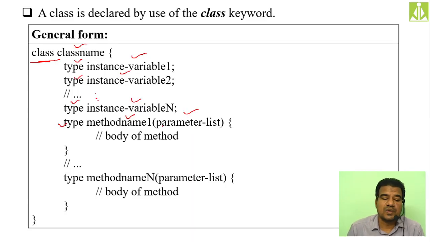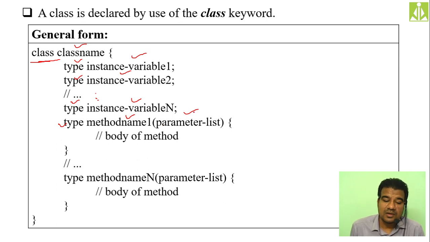So type followed by the method name, parameter list, and inside the class itself we need to put the body of the method. We can't separate the body of the method from the class. There are some other logics that we will discuss slowly as we advance in the syllabus. So remember this one, it is very very important.